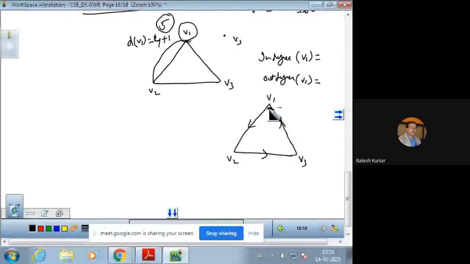So here is 1. So that is in degree 1. Similarly, one edge is going outward from V1. So out degree is also 1. But if we have the loop, this is the directed loop. So in degree भी एक ऐड हो जाती है और out degree भी एक बढ़ जाती है इस केस में. So in degree भी 2 और out degree भी 2. So this is the meaning of a degree of a vertex.